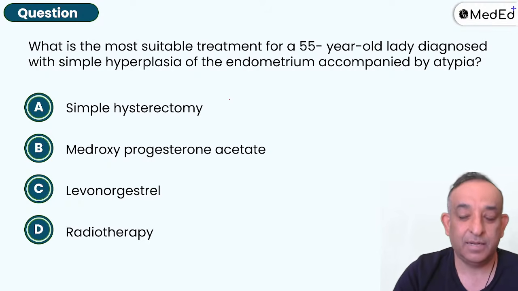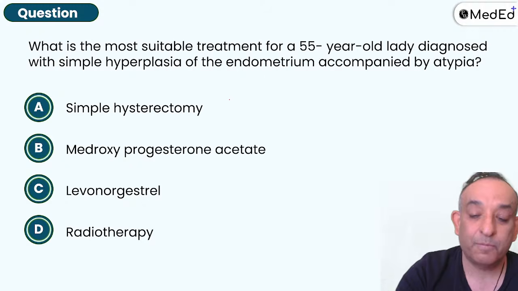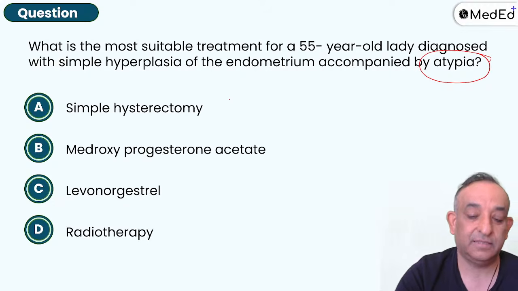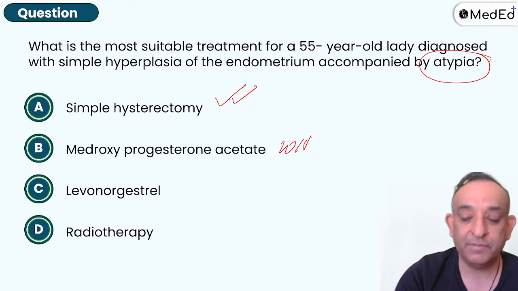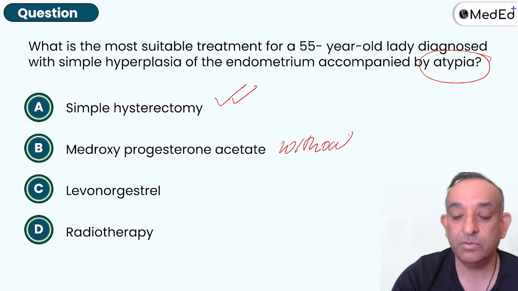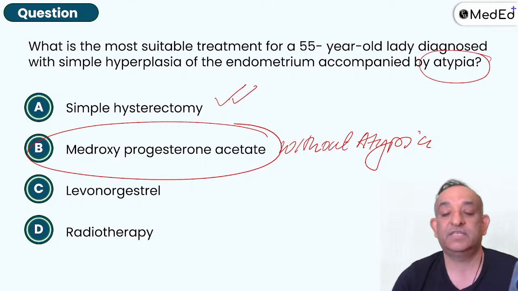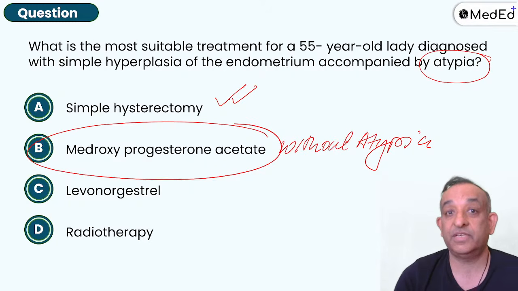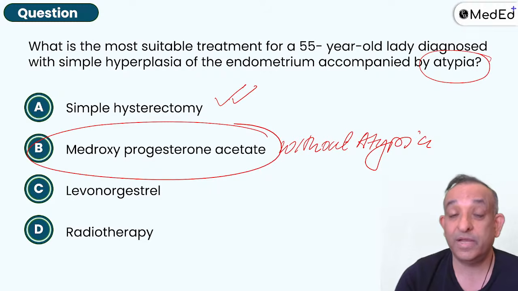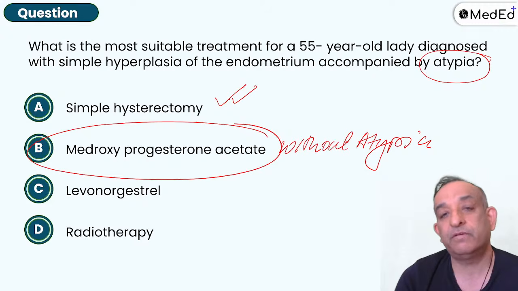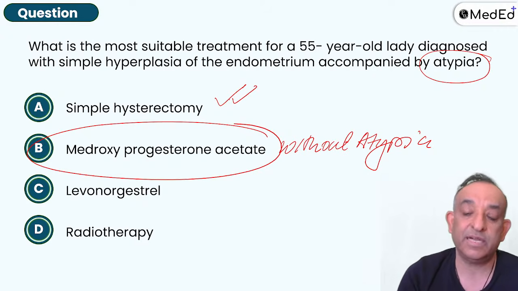Once again. So sorry. Atypia. Correct. A is the answer. Without atypia, I'm sorry, I messed it up. Without atypia is the progesterone. Yes, I think I read it wrong. This is what happens when you read a question in a hurry. What questions you know well, you make a wrong assessment. So it's a good demonstration of reading a question fast and giving an answer wrong. So pardon for the mistake, guys. Last question I muffed up a little bit. So we'll remember with atypia, you have to do a hysterectomy. Without it, I said this right, but I marked it wrong.